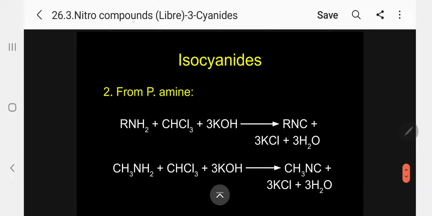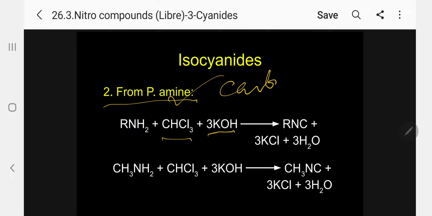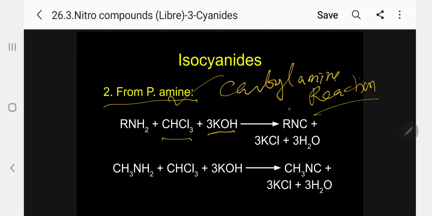The next one: from primary amines, we can get isocyanides with the help of this reaction, that is, RNH2 plus chloroform and 3KOH. It is called the carbylamine reaction. This is called the carbylamine reaction. A famous reaction. Carbylamine reaction. Please follow.